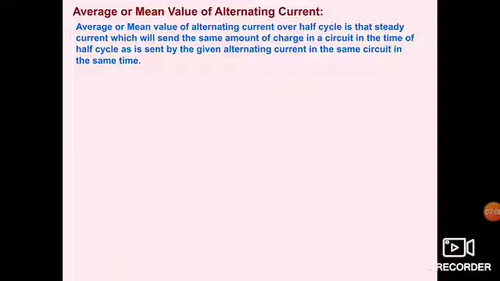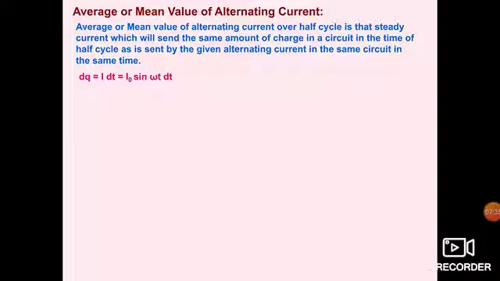It will send some charge in the circuit. If current is flowing, definitely charge is flowing in the circuit. And how much time are we taking? We are taking half the time period, so half cycle. In half cycle we are sending this much amount of charge in the circuit. Now the same amount of charge will be sent by the alternating current in the same circuit in the same period of time.